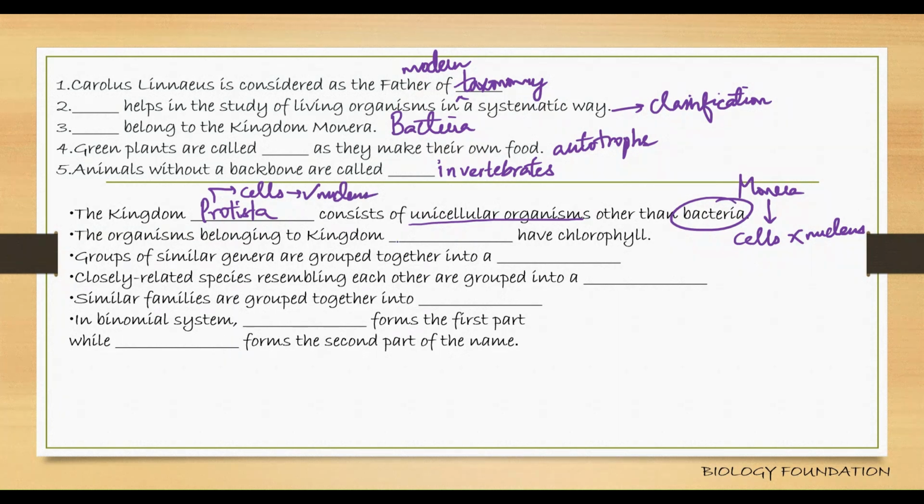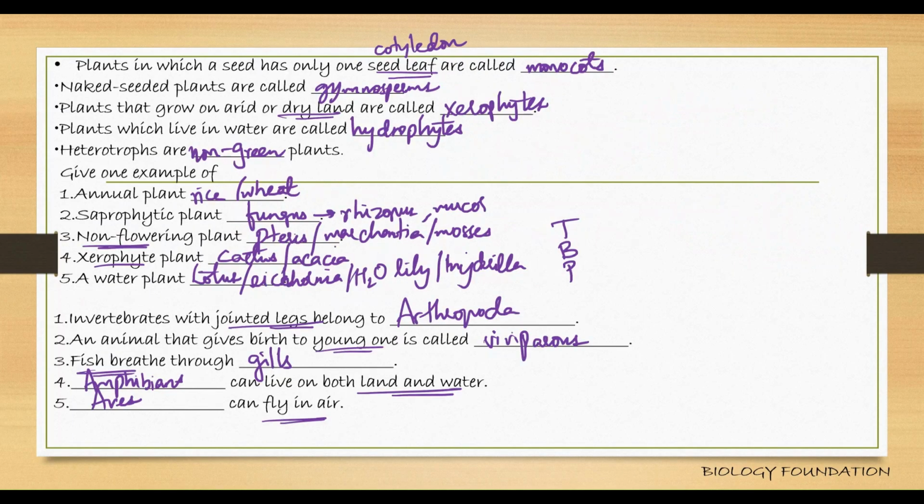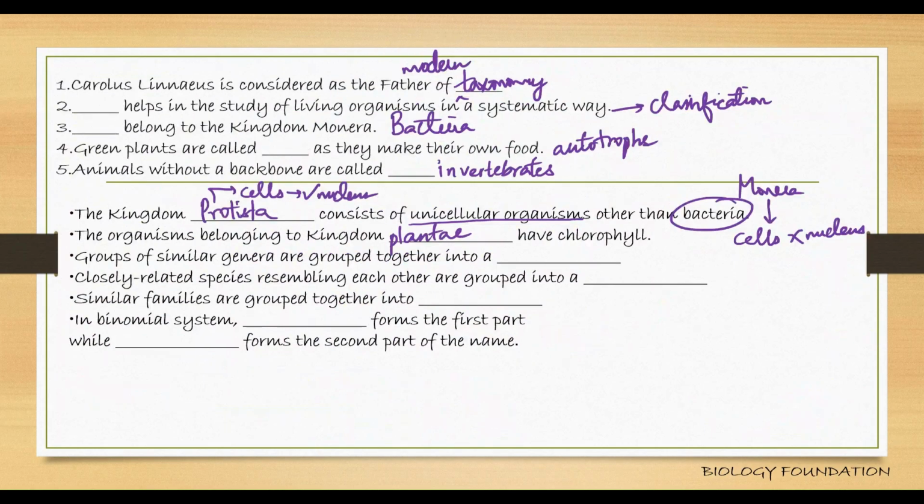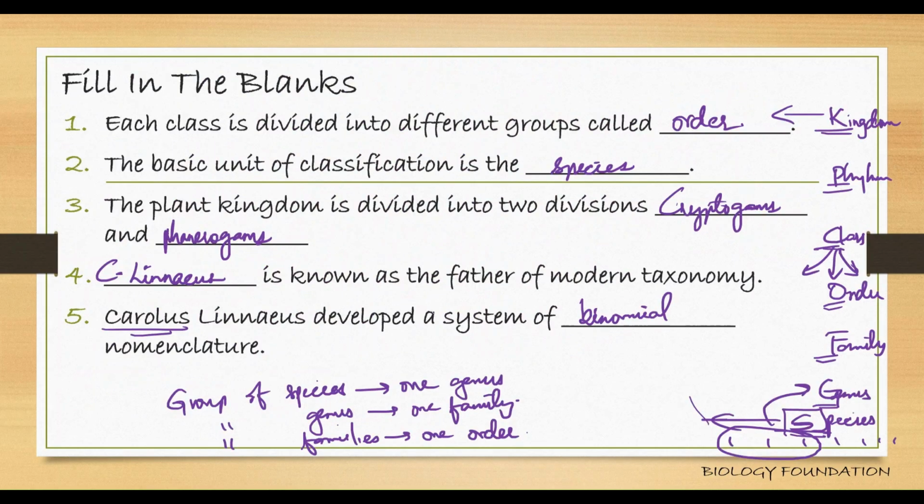Okay, the organisms belonging to dash kingdom have chlorophyll. Kingdom Plantae, all the members of Plantae do have chlorophyll. Okay, groups of similar genera are grouped together into. For this, you can refer to this. Groups of similar genera, they're kept together under one family. Yes or no? See, try to understand.